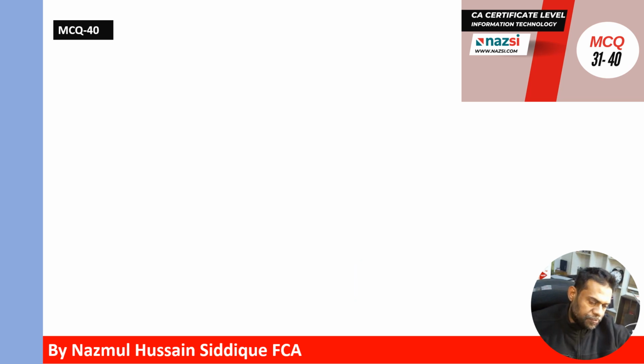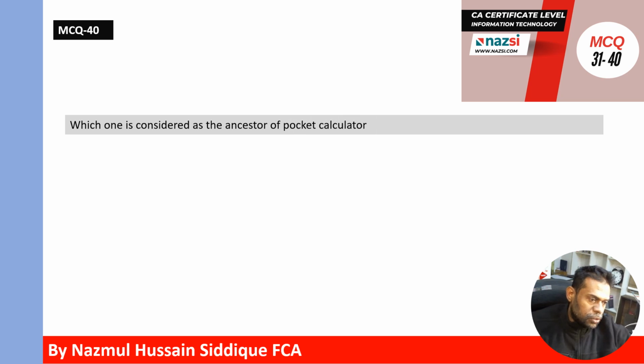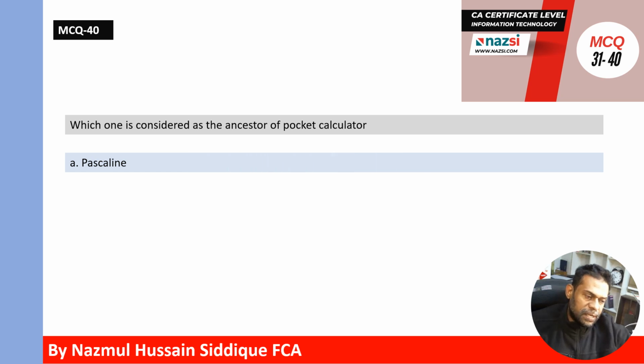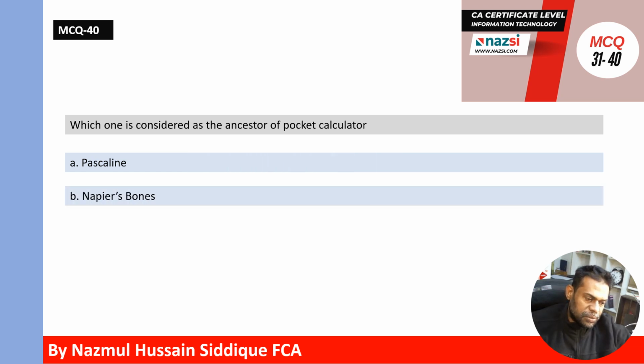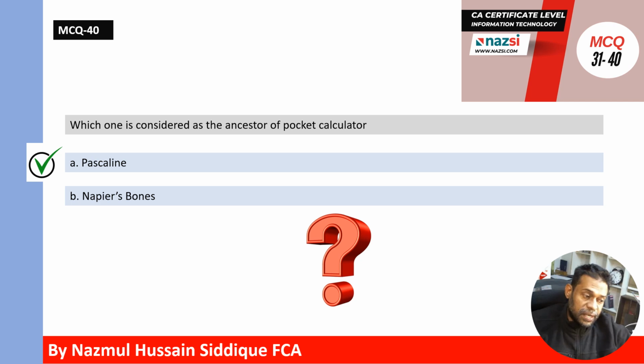MCQ 40. Which one is considered as the ancestor of pocket calculator? A. Pascaline. B. Napier's bones. Which one is correct answer? Correct answer is A. Pascaline is considered as the ancestor of pocket calculator.